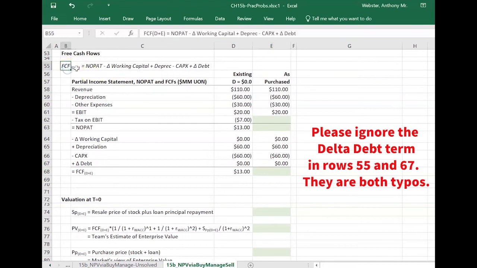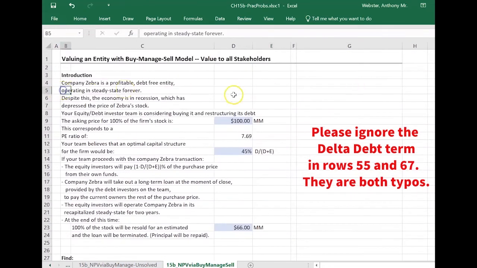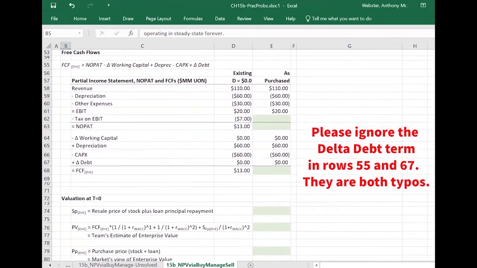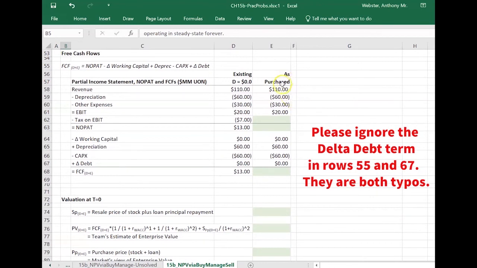So let's start with our operating free cash flow, which as always comes from our NOPAT minus delta working capital, et cetera. Okay, and we already have a partial income statement for this guy. And as was noted in the beginning of the problem, the company is operating in steady state. We don't know if it'll be forever, but we're only going to be involved for 2 years. So let's say it's a good assumption that the company will continue to operate in steady state for the next 2 years. So that means we don't have to compute 2 separate cash flows. Each of these cash flows available to equity holders and lenders is going to be the same for end of year 1 and end of year 2.